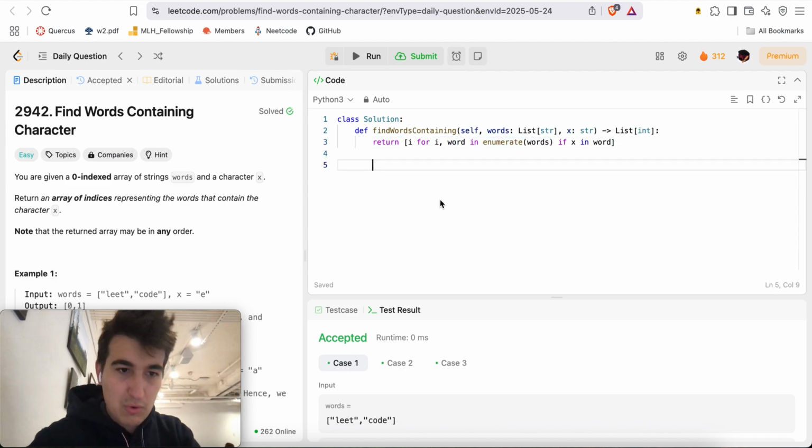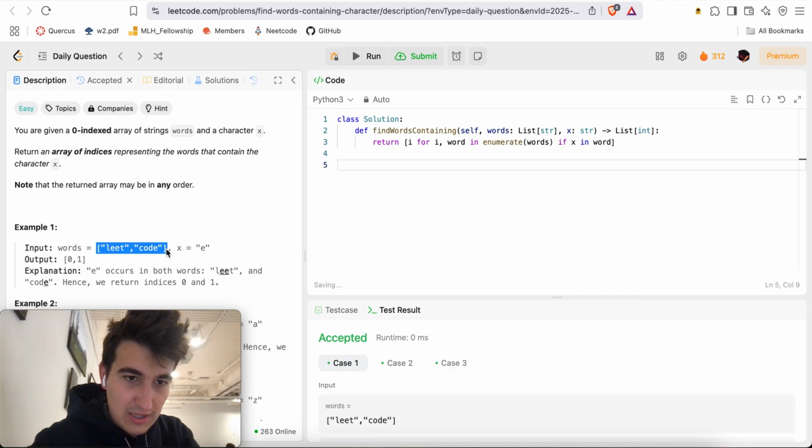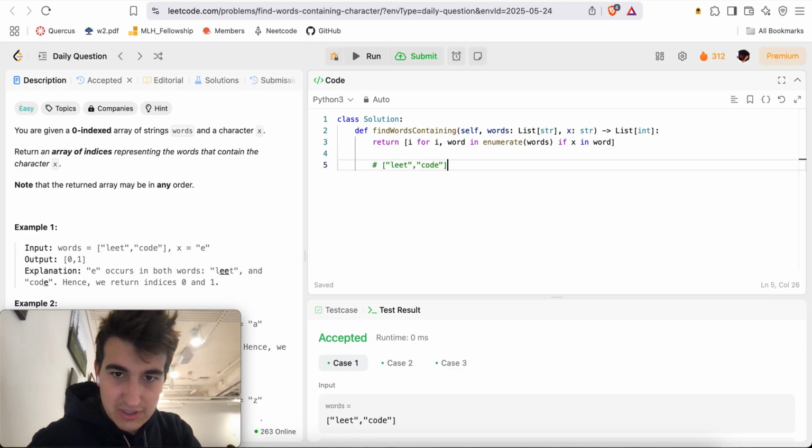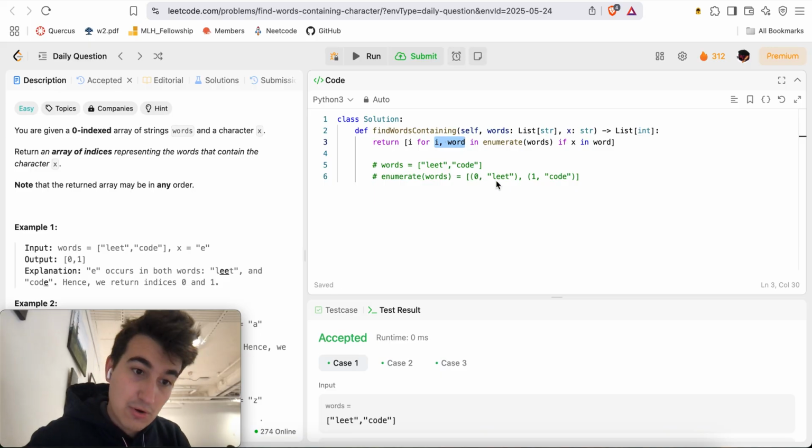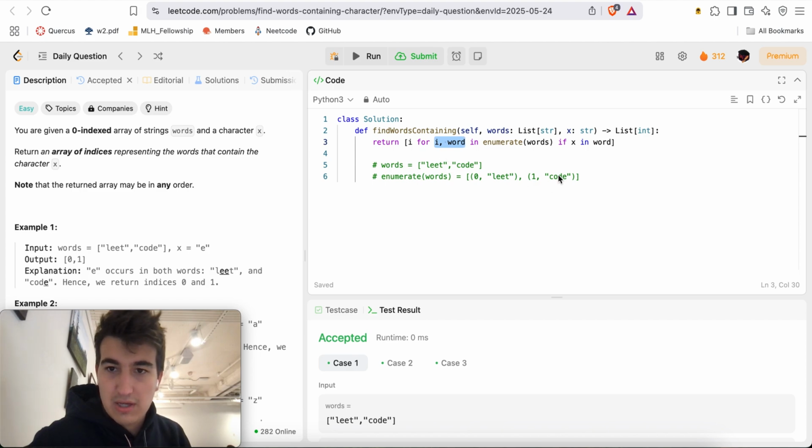So essentially, what this will do is if I have words equal to leet, code, then enumerate words will give me an enumerable where the first value will be index 0 with the word leet, the second one will be index 1 with the word code, and so on. So here it's I, word: first I have I being 0 for index 0 and the word at index 0 being leet, then I is equal to 1 and the word is equal to code, and so on.